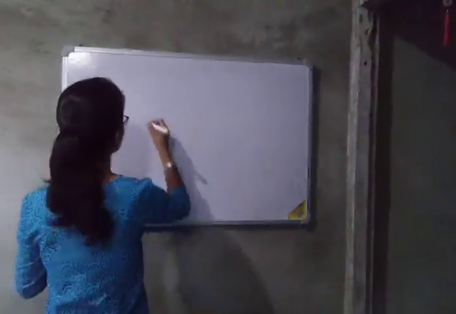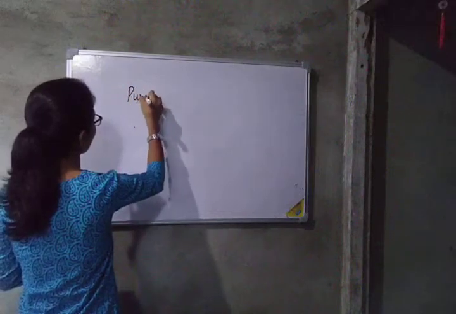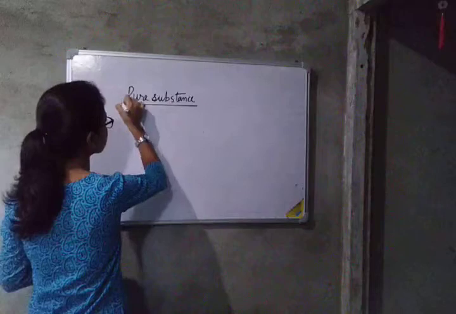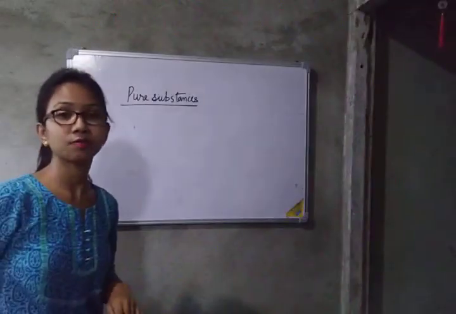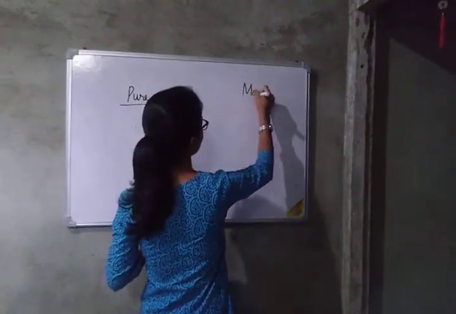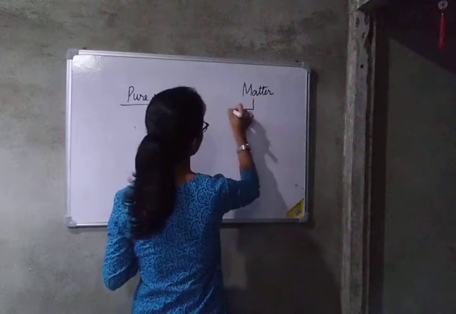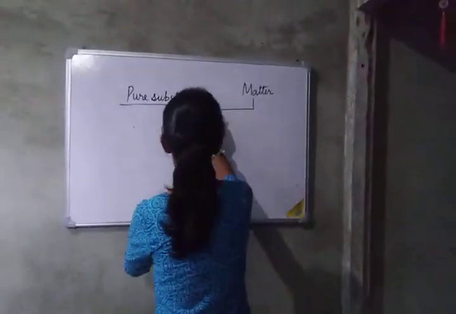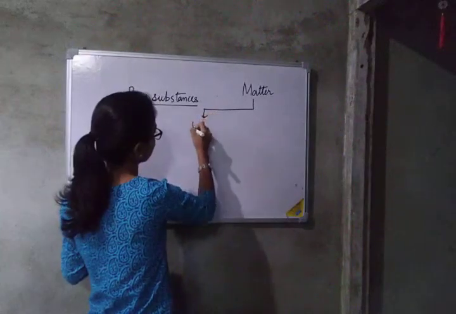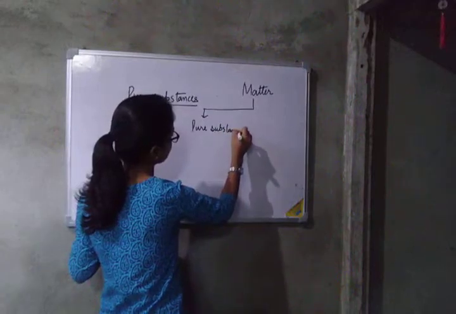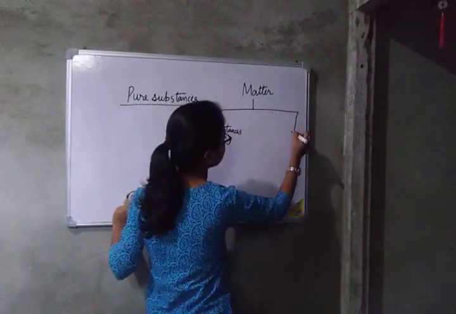Next comes pure substances. Pure substance is the last part of this chapter, Matter Around Us Pure. Matter as a whole is divided into pure substances and mixtures.